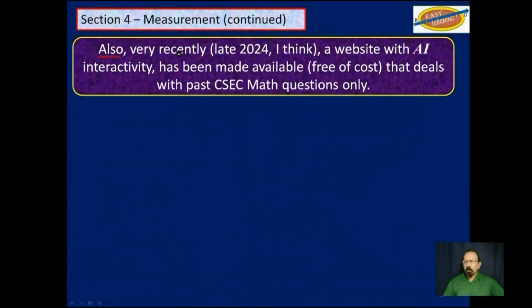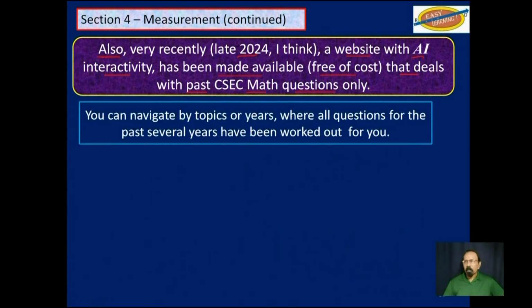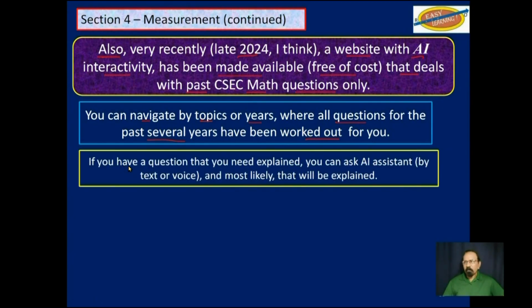Also, as of late 2024, a website with AI interactivity has been made available free of cost that deals with past CSEC math questions only, that is, questions from paper 2. You can navigate by topics or years, where all questions for the past several years have been worked out for you. If you still have a question that you need explained, you can ask the AI assistant either by text or voice, and most likely that will be explained for you.